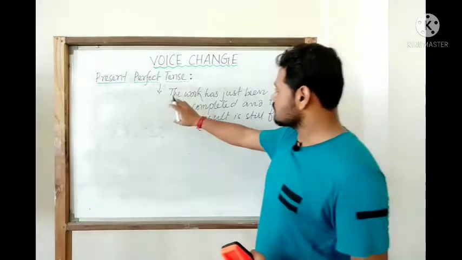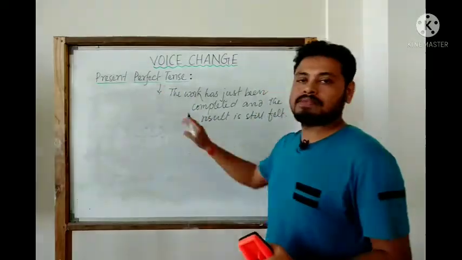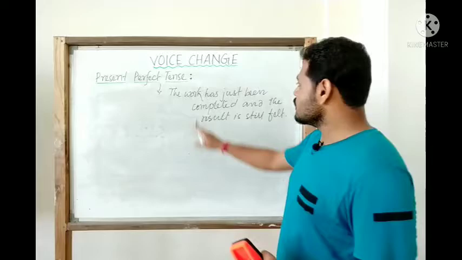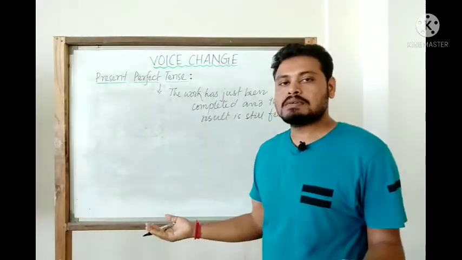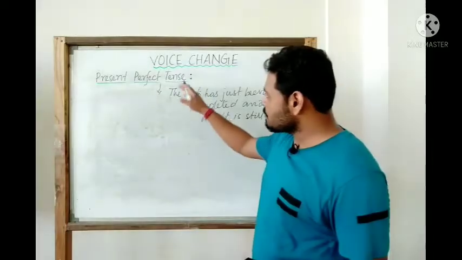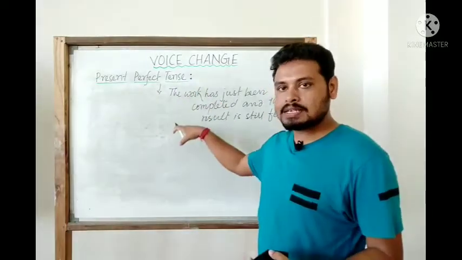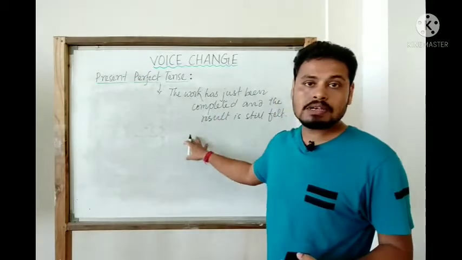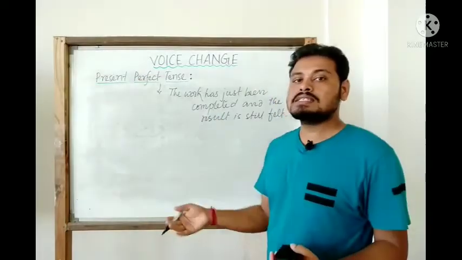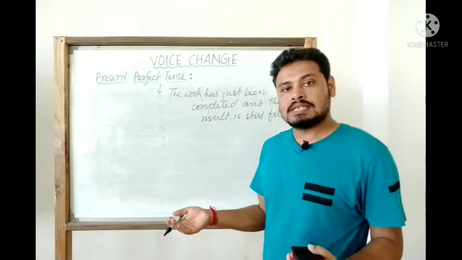This we can say as a perfect tense. Now if the same thing happens in present time, this is present perfect tense. So we have to remember one thing, that perfect tense itself means that a work that has just been completed and the effect is still there, it can be still felt.